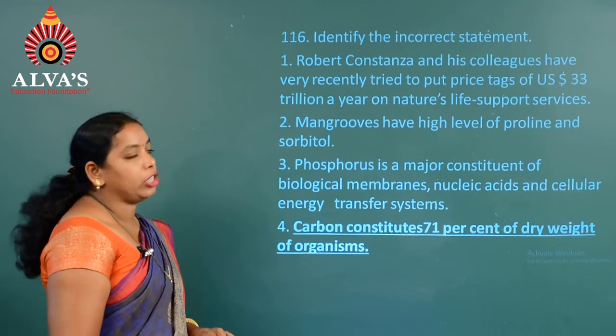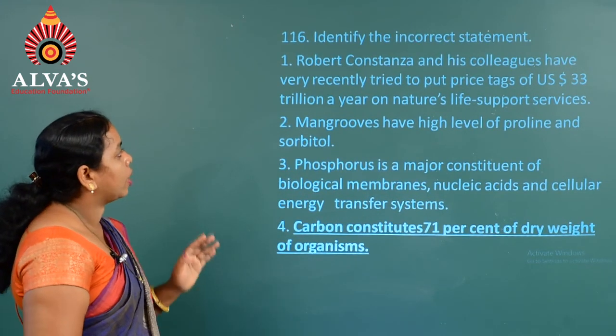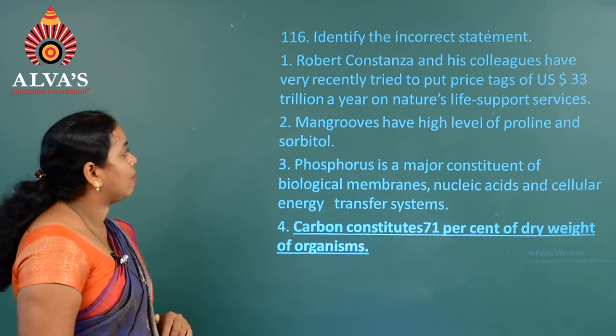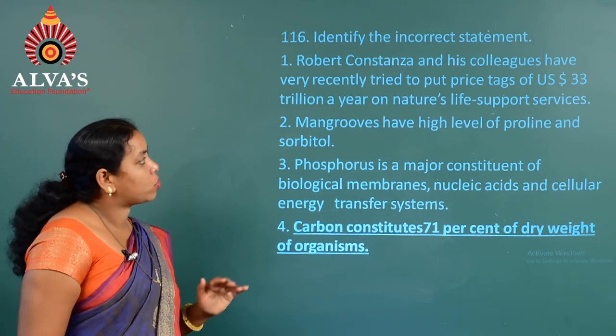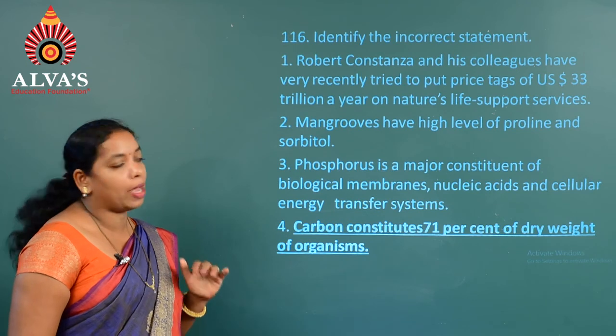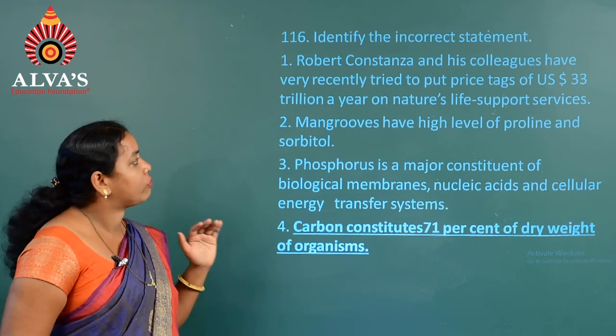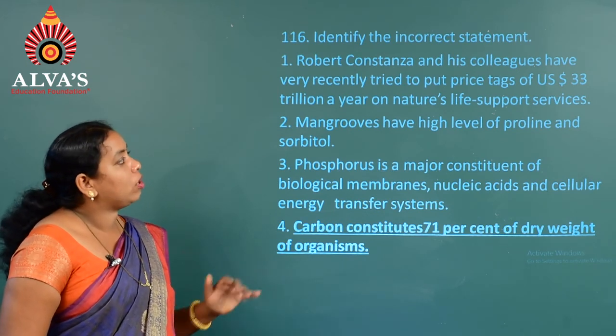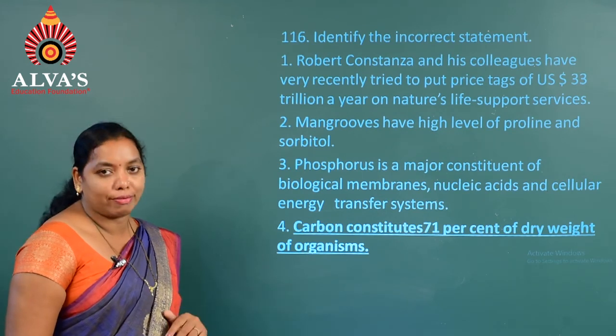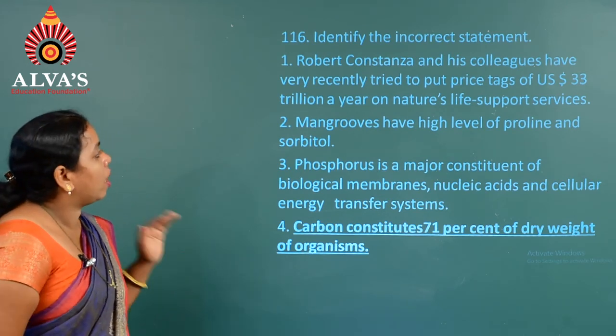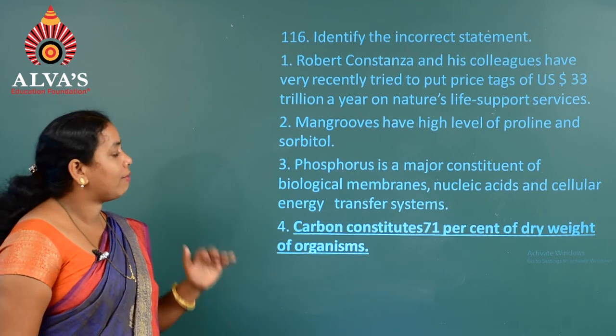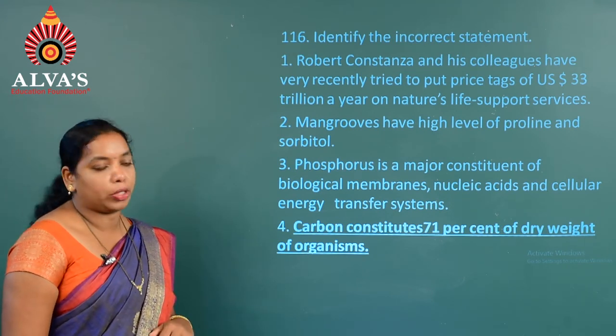116. Identify the incorrect statement. Robert Costanza and his colleagues have very recently tried to put price tags of about $33 trillion a year on nature's life support services. Yes. Next, mangroves have a high level of proline and sorbitol.